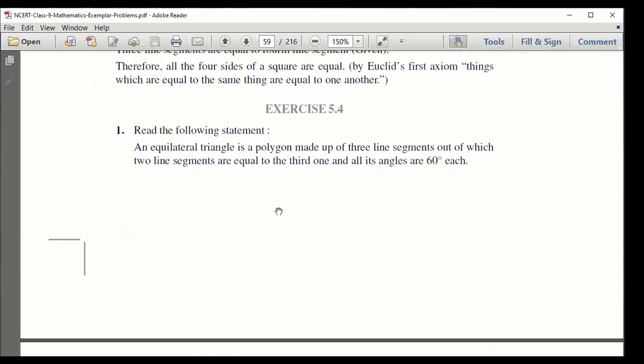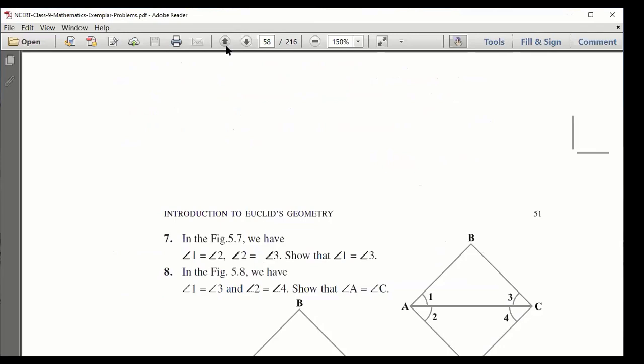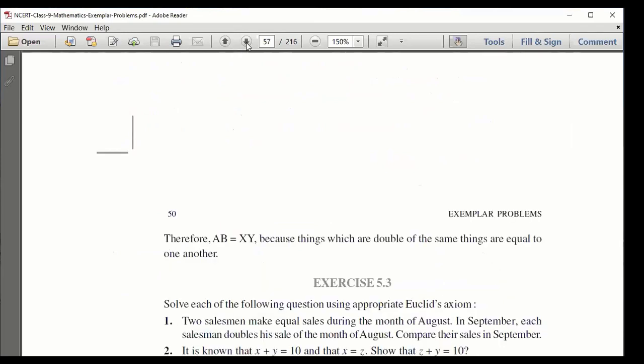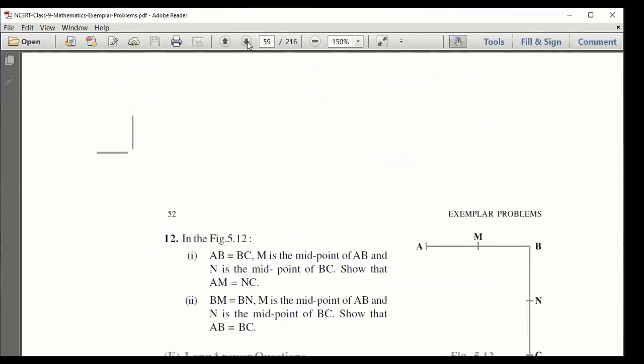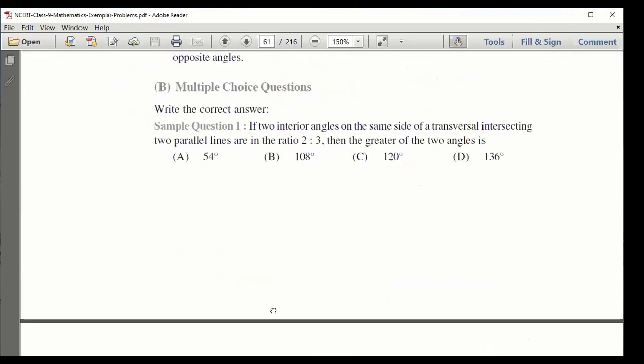Where is my? I don't know where I went. Which thing we are doing? I think we are doing this only, right?